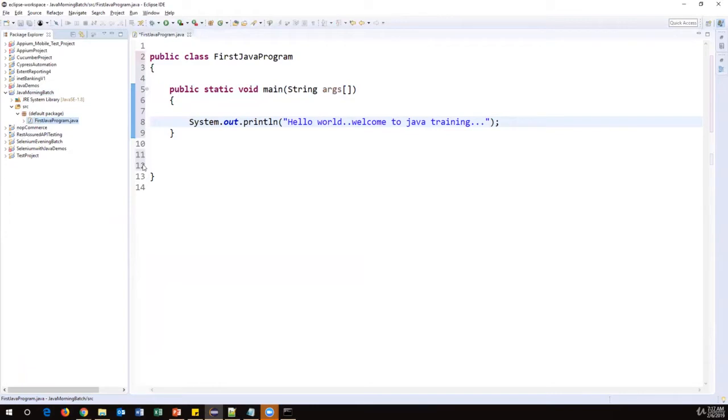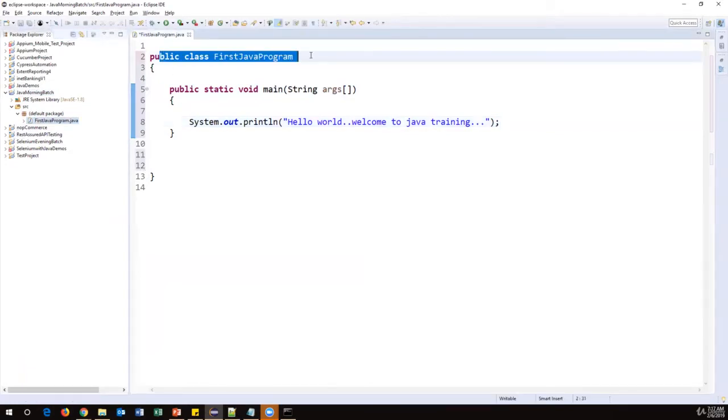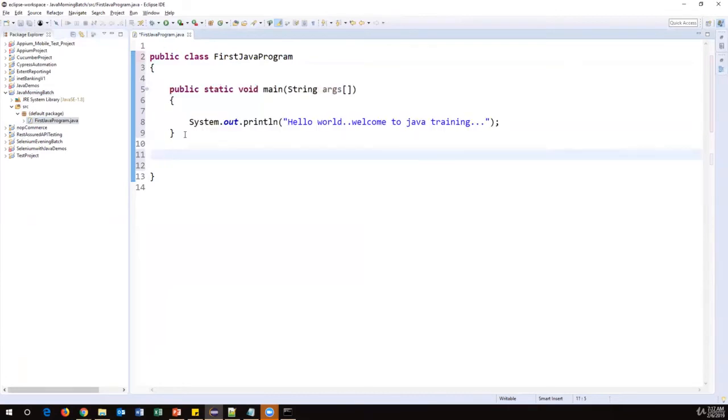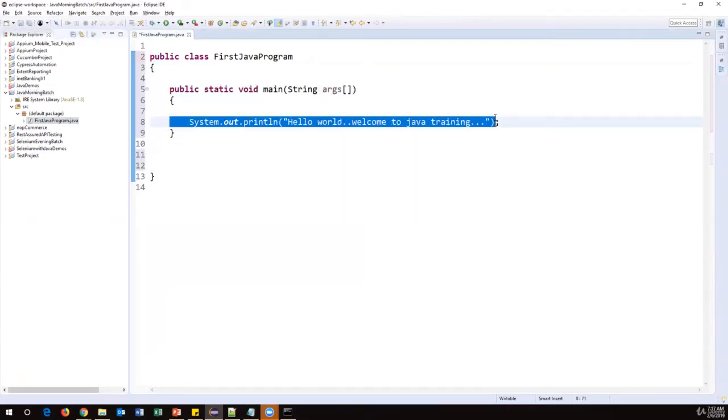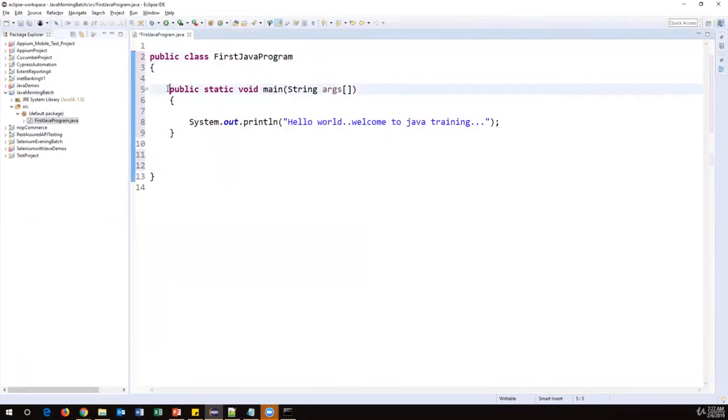So now I have just created one class and inside it the main method, and inside the main method only we have to write all the Java code. Even if you want to write a single line of code, we must create a class and we must create a main method. These are all mandatory things. Now, how to execute this program?